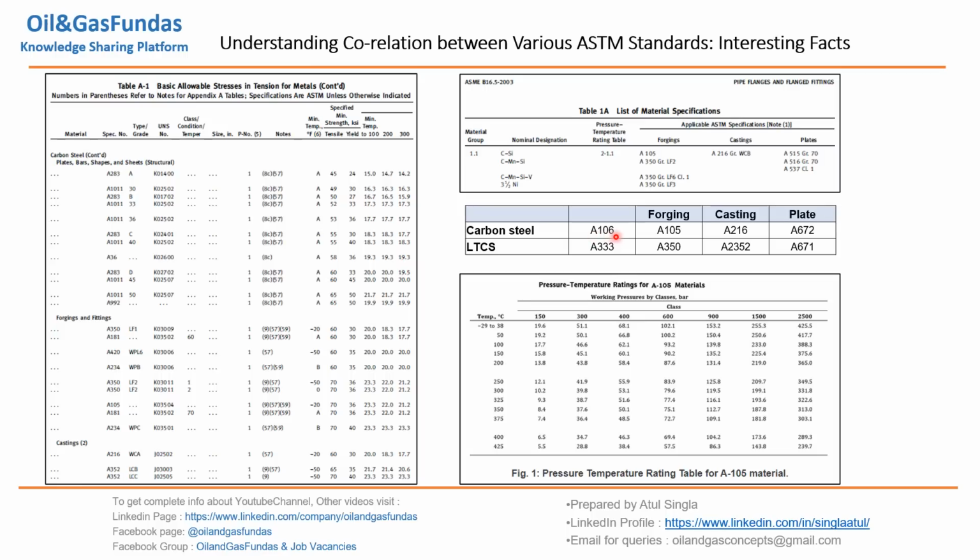We need to know first which ASTM standard we need to refer to. We should know this; then only will we reach the PT rating. Here we get the PT rating details for carbon steel, so we are referring to A105 material in the B16.5 standard and we'll get the PT rating for this. So we need to know how we are interrelating the piping base material with respect to forging, casting and plates. Then only will we get to the PT rating table.